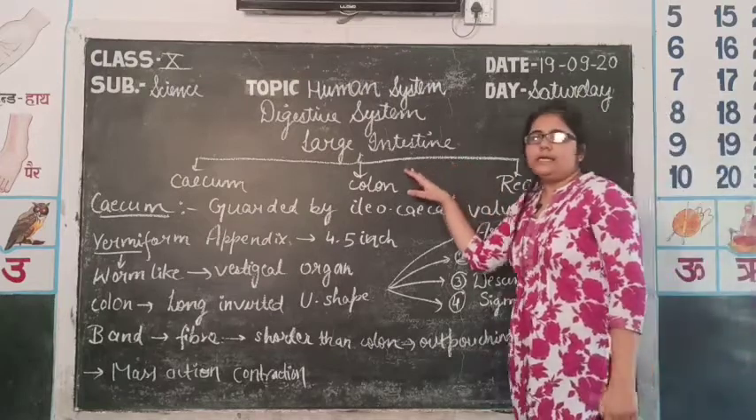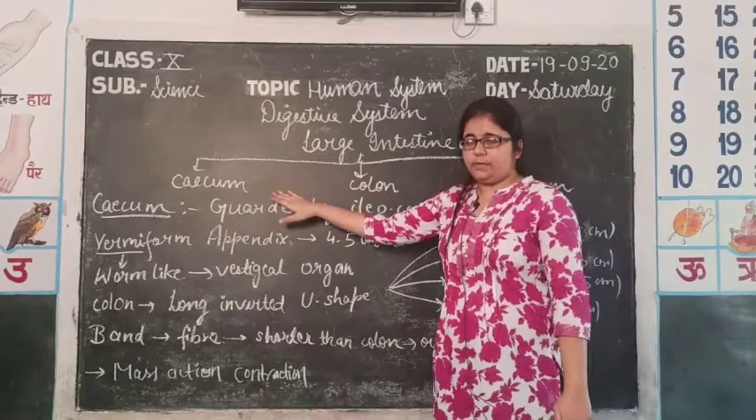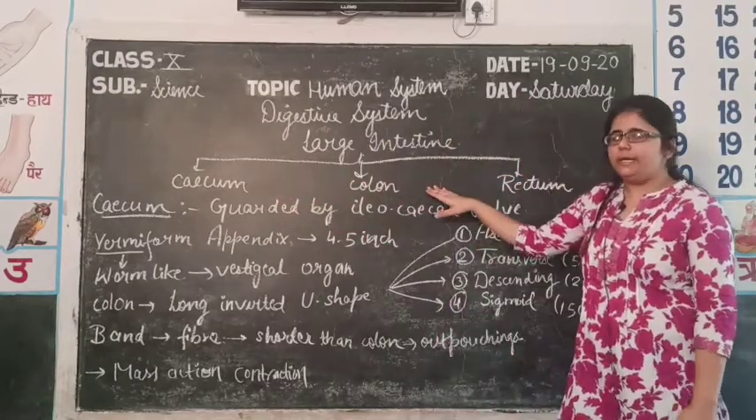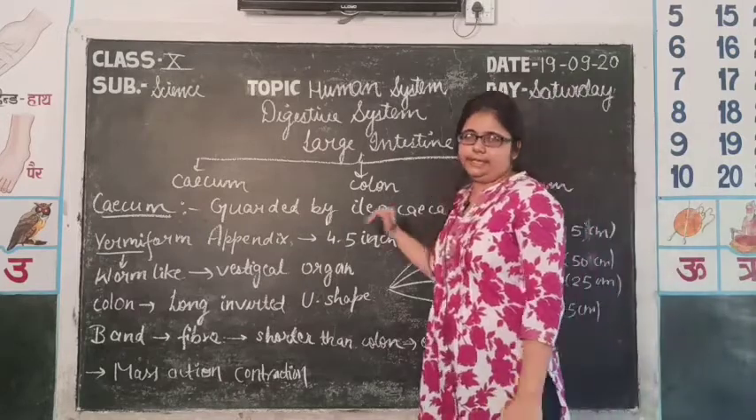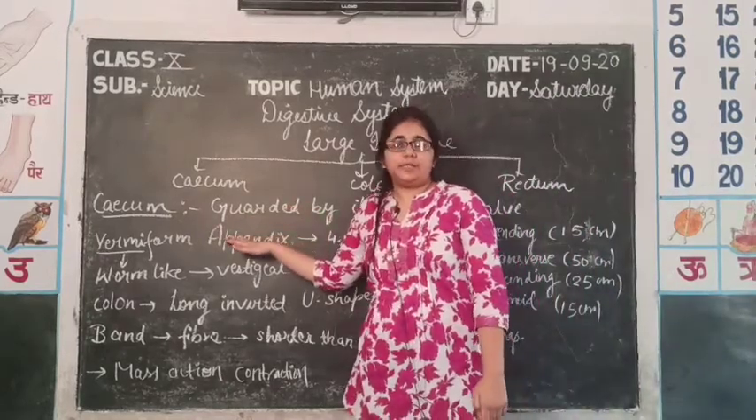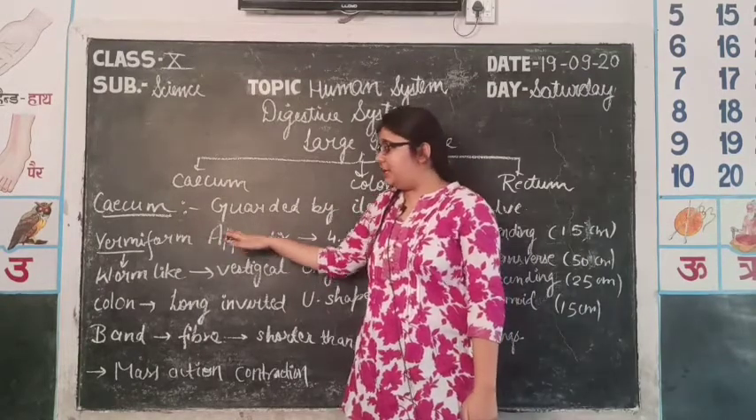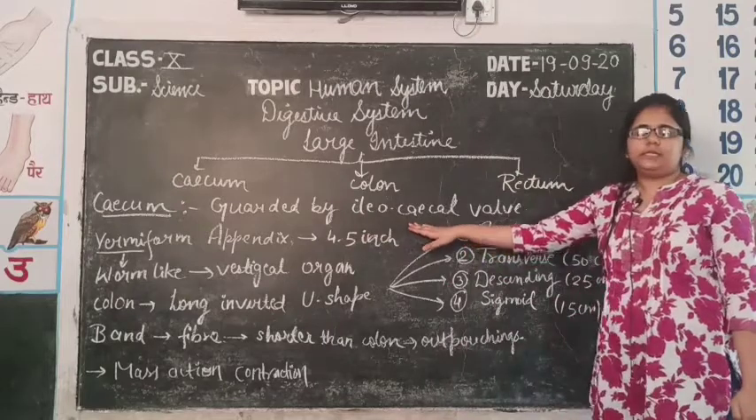So now the large intestine is divided into 3 parts. First of all, cecum, second one is colon and third one is rectum. So first of all, we will discuss the cecum in detail. Cecum is situated just after the ileum. Ileum was the last part of the small intestine. Cecum is guarded by a valve known as the ileocecal valve.